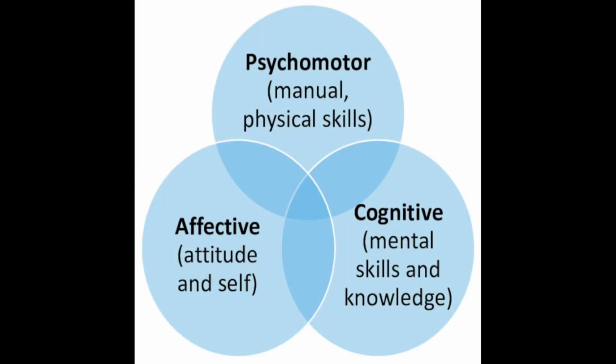Dr. Bloom classified three domains of learning. Look at this diagram. In this you can see there are three domains of learning: the cognitive domain, the affective domain, and the psychomotor domain. The cognitive domain mainly deals with mental skills and knowledge or information. The affective domain deals with attitudes and self. And the psychomotor domain deals with manual or physical skills. That is head, heart, and hand. Those are the three edges of learning.